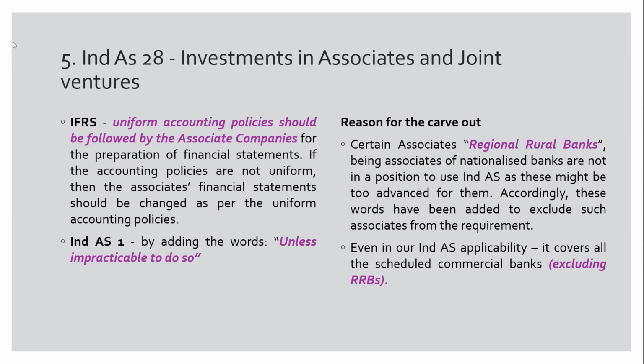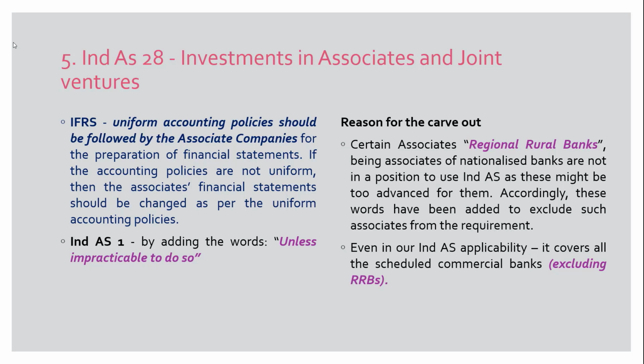The fifth carve out is on IND AS 28, which deals with investments in associates and joint ventures. What is IFRS saying? IFRS says that if the associates are following a different accounting policy, then you cannot simply prepare the consolidated financial statements. You will have to re-prepare the associates' financial statements based on uniform accounting policies and then prepare the consolidated financial statements.